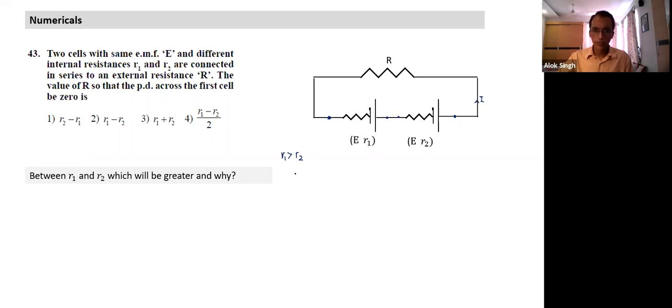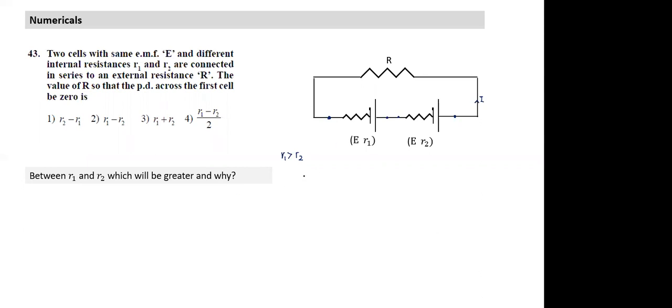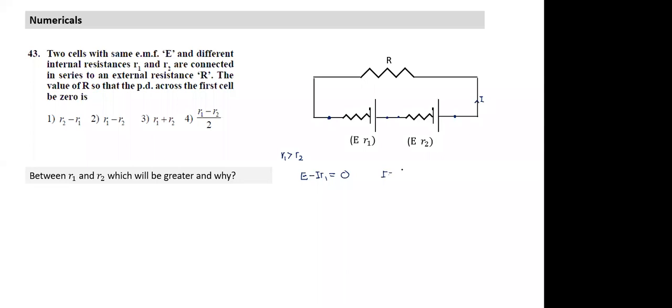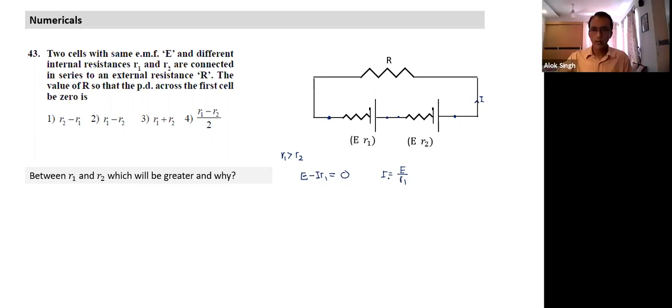So the first one drops to 0, and what is the terminal voltage? It is normal flow, so E minus IR1 is 0, which gives you I equal to E by R1. But I is also equal to E plus E over the total resistance. Very simply, you can get your answer.